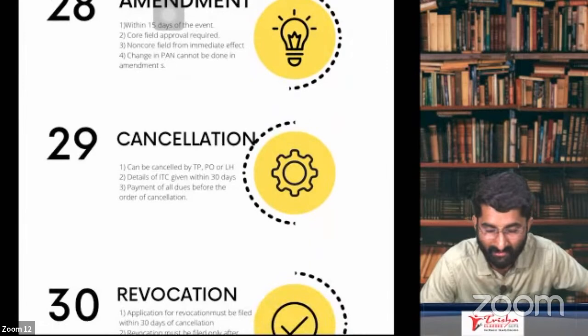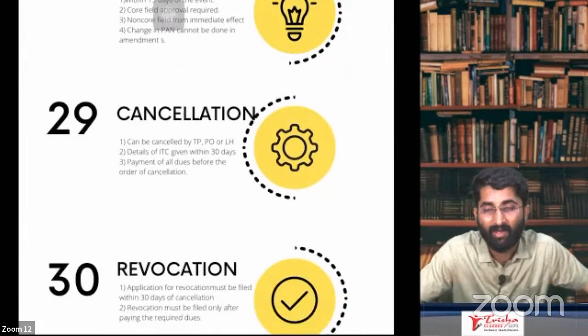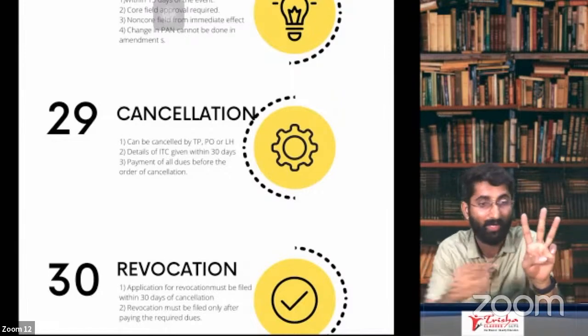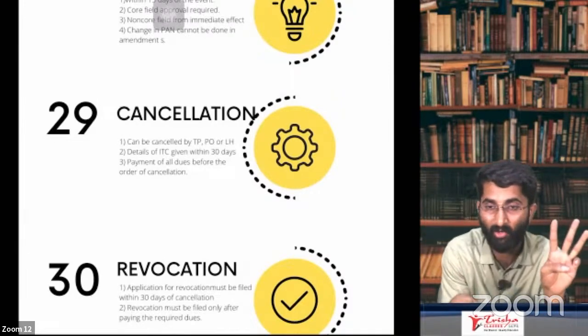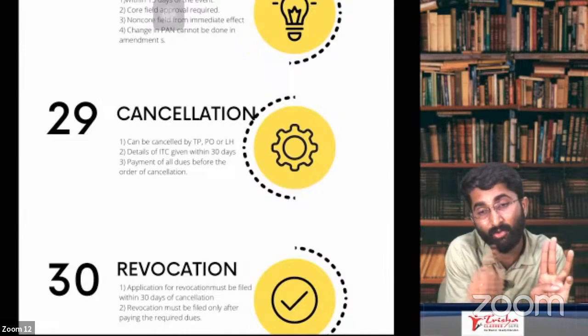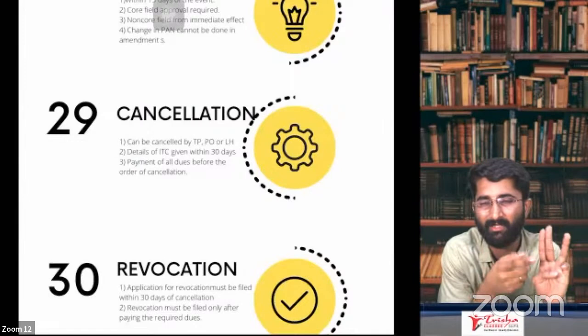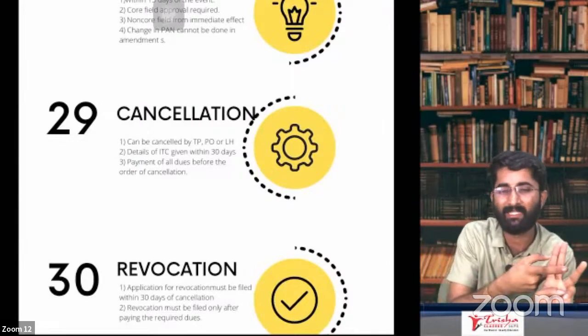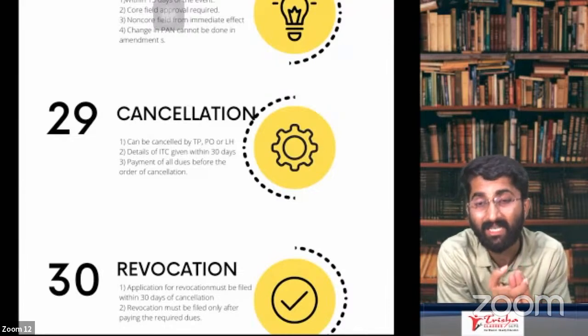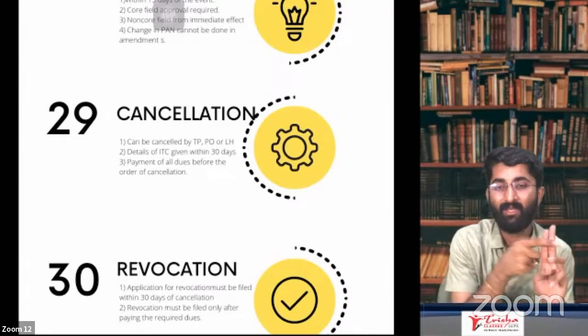And last but one, it is cancellation. Cancellation can be done by 3 people. One is the officer. You are doing some mischief, and the officer does the cancellation. Or it can be done by you yourself. Sir, I don't want to do the business, I want to stop the business. Can I take cancellation? Yes, you can apply for cancellation in GST REG 16.